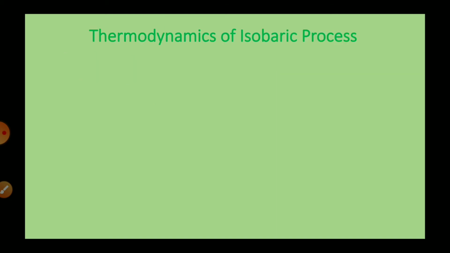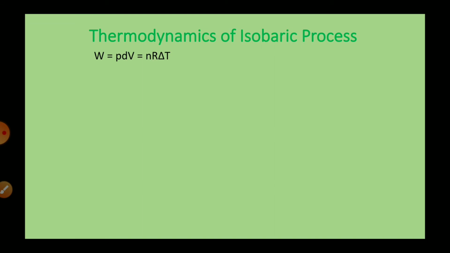Now let us see the thermodynamics of the isobaric process. So again we have W equals integral of P dV, and according to the ideal gas equation we can write PV equals nRT, but here we don't have PV, we have P dV, so that is why we have written nR delta T instead of nRT. What this means is, when volume is changing, temperature is also changing.